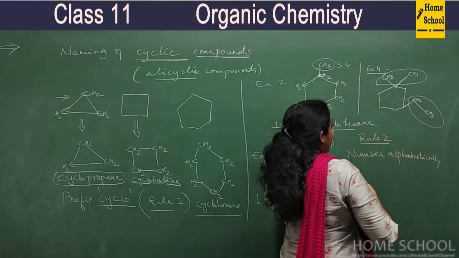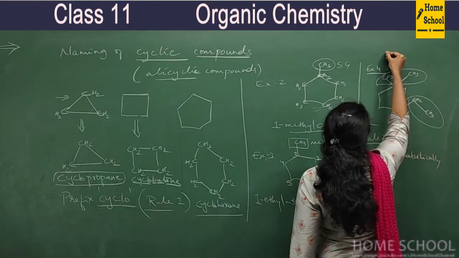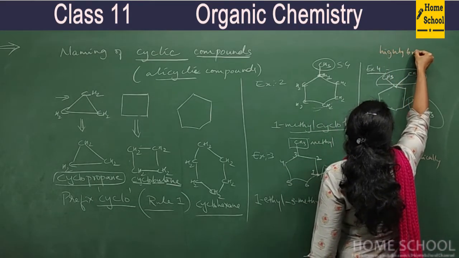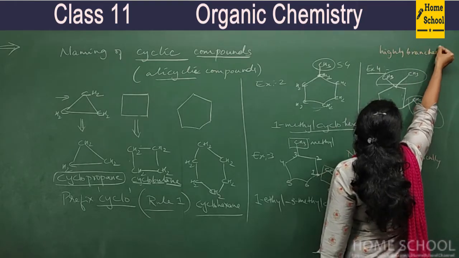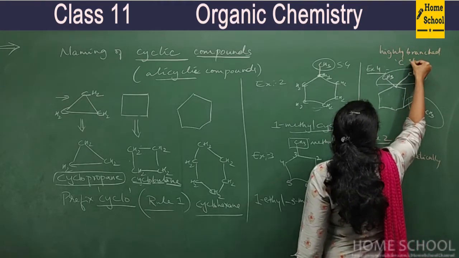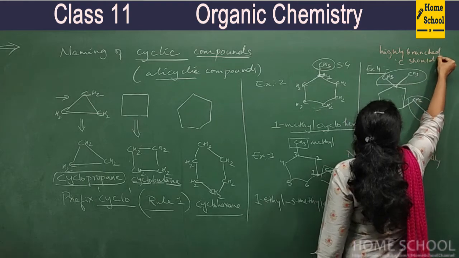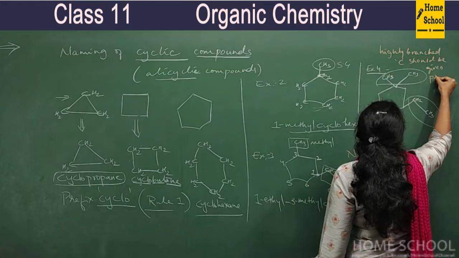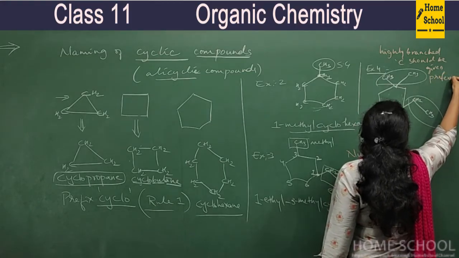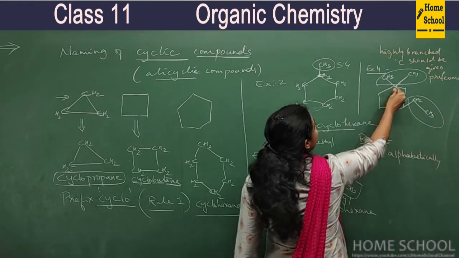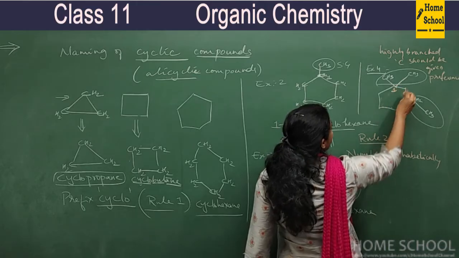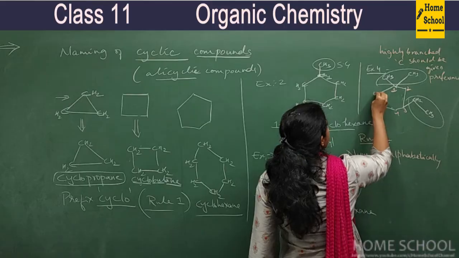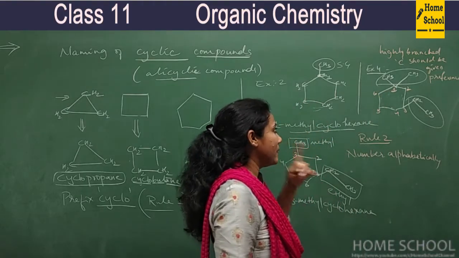Highly branched carbon should be given preference. This carbon gets number 1 now, this is 2, this is 3, 4, 5, 6. This way you have to number.